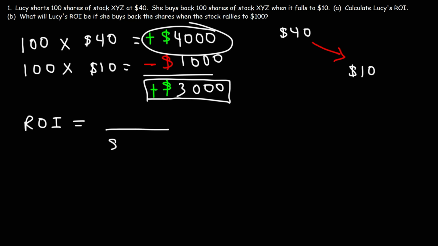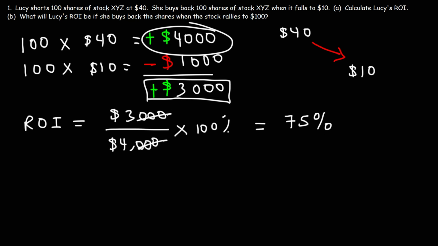So her original position is $4,000, and her profit from this trade is $3,000. If you cancel the 3 zeros, it's 3 divided by 4, which is 0.75 times 100%. So her ROI for this trade is 75%, which is pretty good. Now, the maximum ROI that someone can earn when shorting a stock is 100%, because the lowest that the stock can go to is $0.